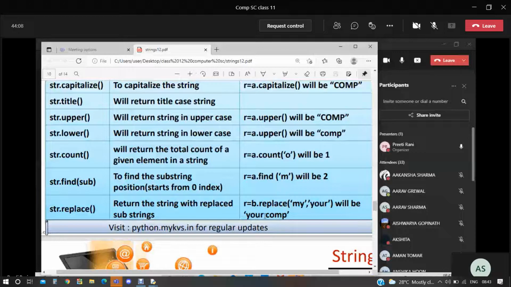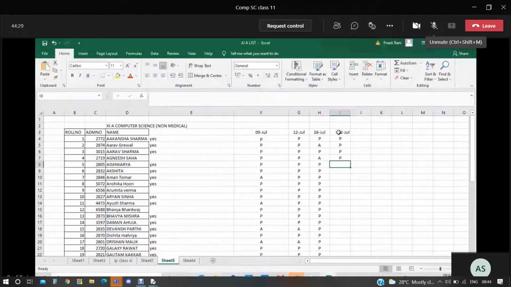Akansha Sharma. Akansha. Yes, ma'am. Arav Grewal. Yes, ma'am. Arav Sharma. Agnish. Beta, are you a new student? Agnish Saha. Are you new recently in the same session?